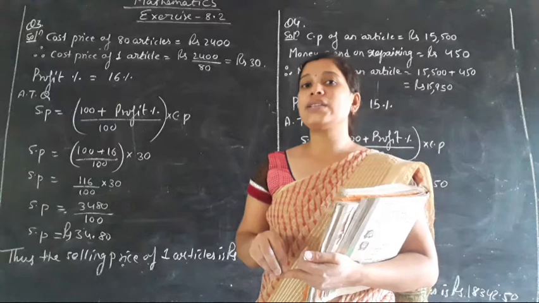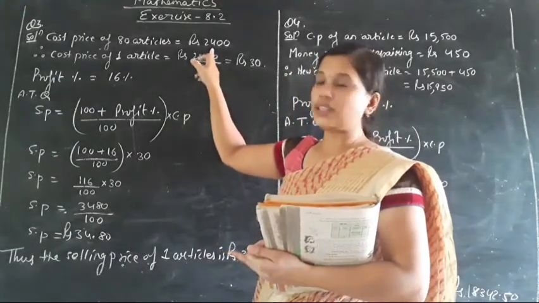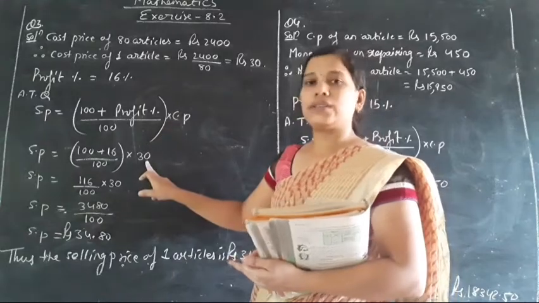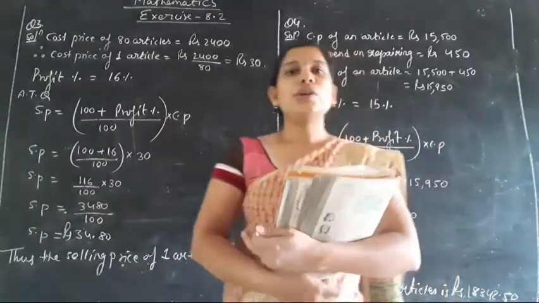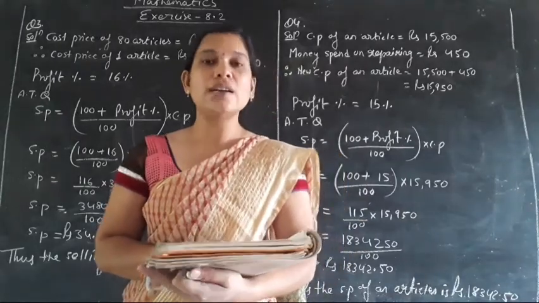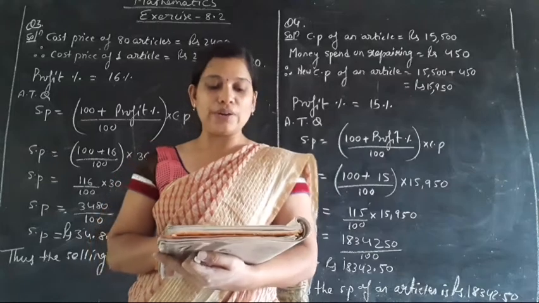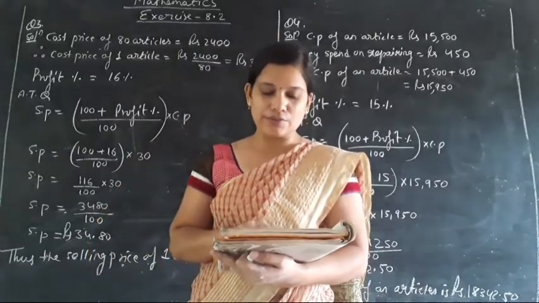अगर उसमें selling price of n articles बोलता तो हम इसको 24,000 को लेकर के चलते इस 30 के प्लेस में. ठीक है. Now moving toward the next question number 4, we have the cost of an article was rupees 15,500. Here the CP of an article is given as 15,500.